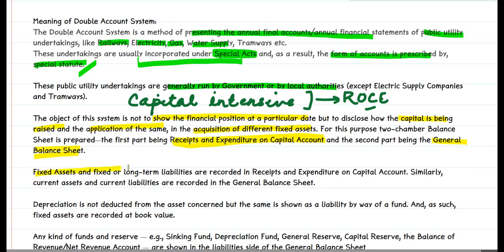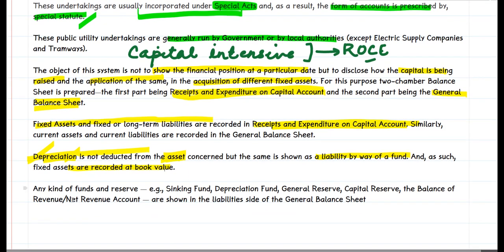For example, the fixed assets and fixed long-term liabilities are recorded in the receipts and expenditure on capital account. Depreciation is not deducted from the asset and it is shown as a liability by way of fund, and the fixed assets are recorded at book value. Now this has both pros and cons. If depreciation is shown separately, then the asset can be replaced without using the liquid funds of the company, and the con is that this asset won't be reflected at its true value. The financial statements are sometimes misleading.